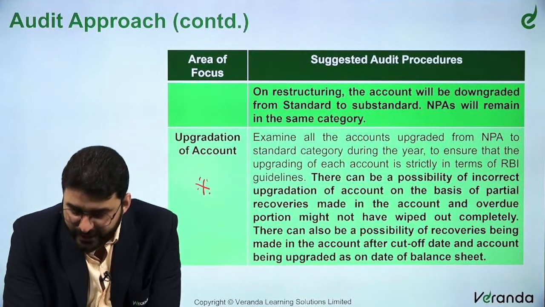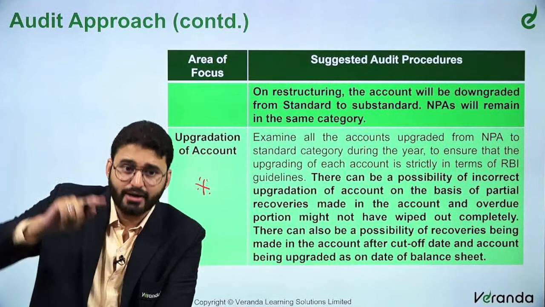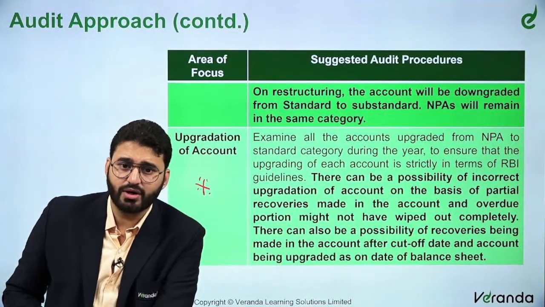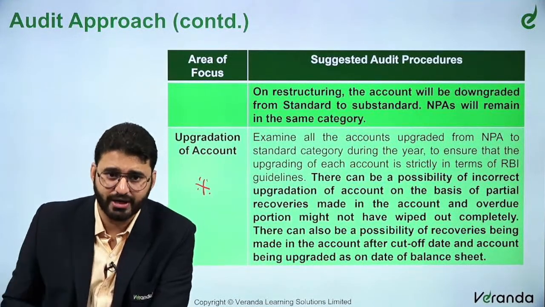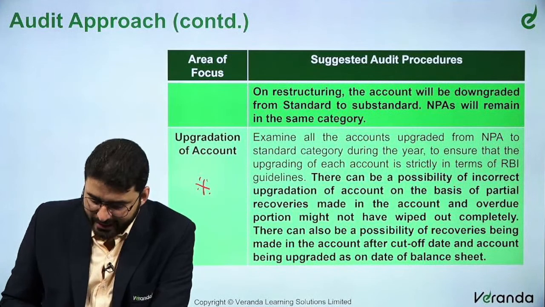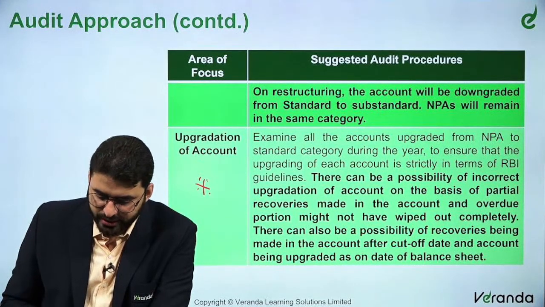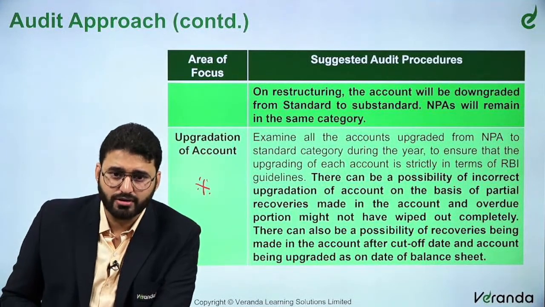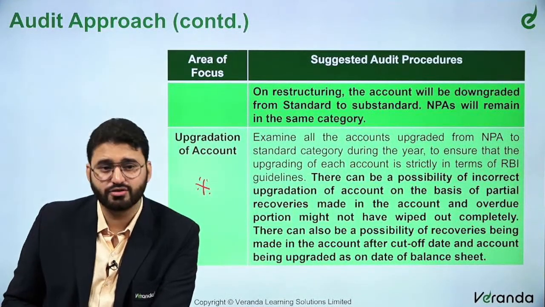Examine all accounts upgraded from NPA to standard category during the year to ensure that the upgrading of each account is strictly in terms of RBI guidelines. This is very important. A careful look has to be done. There can be a possibility of incorrect upgradation of an account on the basis of partial recoveries made in the account, and the overdue portion might not have been wiped out completely. There can also be a possibility of recoveries being made in the account after the cutoff date and the account being upgraded as on the balance sheet date. So, this is also possible.